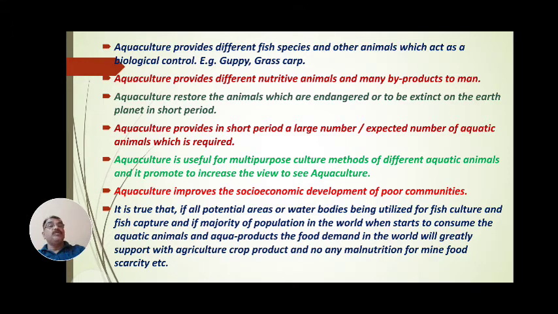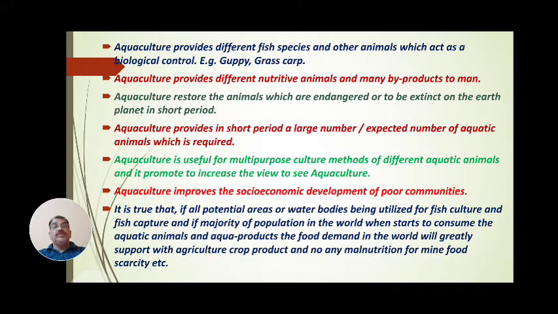Aquaculture is useful for multi-purpose culture methods of different aquatic animals, and it promotes an increase in the view to sea aquaculture.